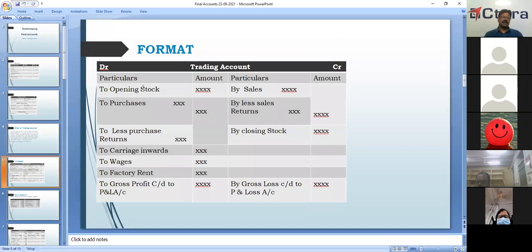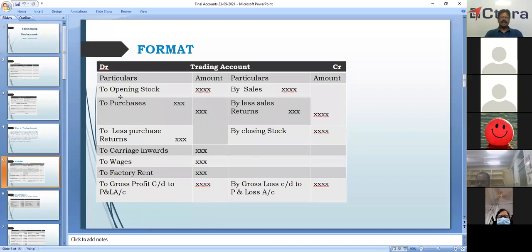Trading account is an account, prepared in T form. You have the right hand side and left hand side, with particulars and amount. On the top it is written debit side on the left hand side, and credit on the right hand side. We'll start with the opening stock. What is this opening stock? The closing stock of the previous accounting period becomes the opening stock for this accounting period.